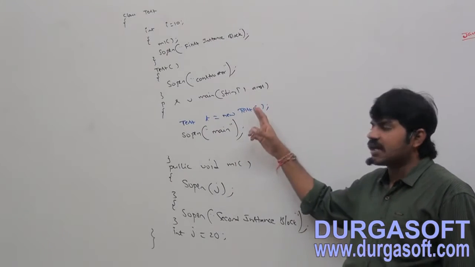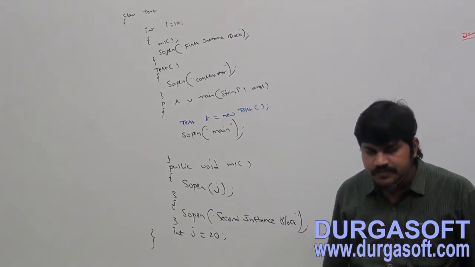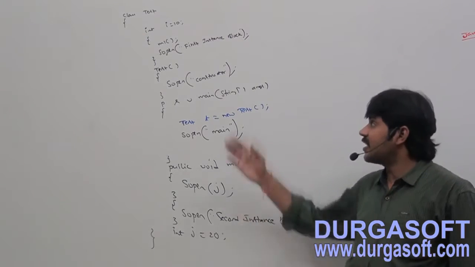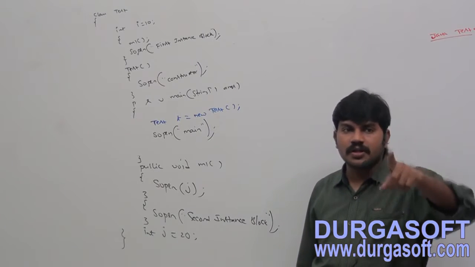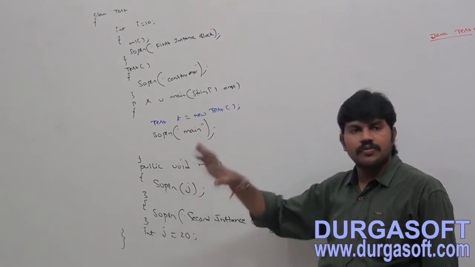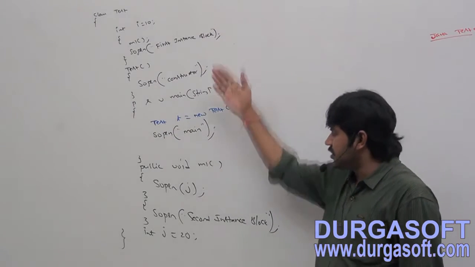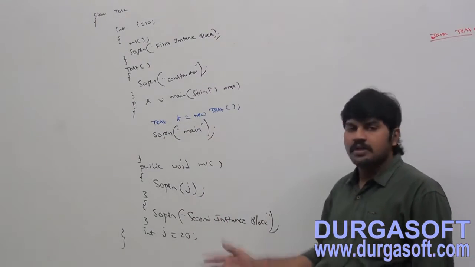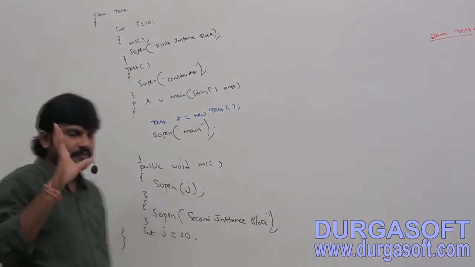Because whenever we are creating an object, automatically the constructor will execute. That's why the constructor is followed by no. For every object creation, the instance blocks will also be executed. Not only the constructor, but the first instance block and second instance block are also going to be executed, right? Now take a bit of special care.